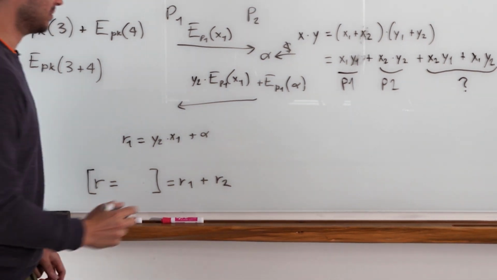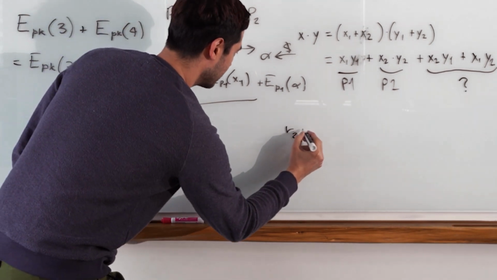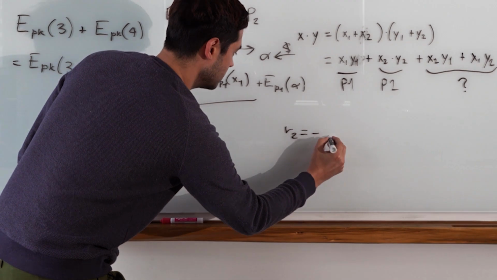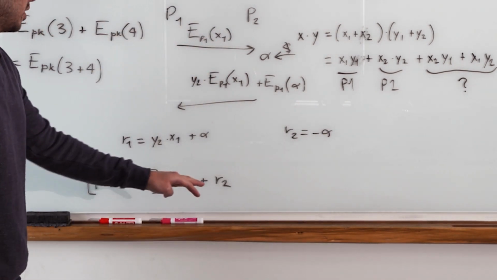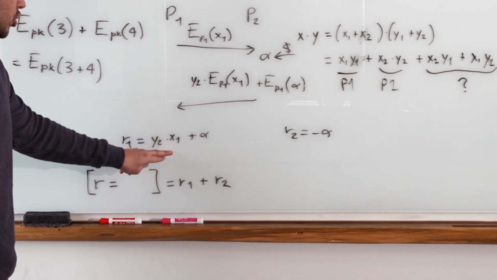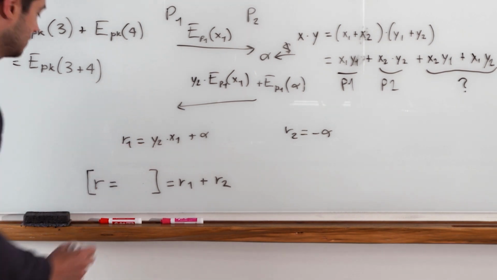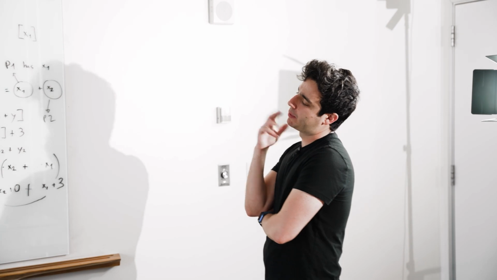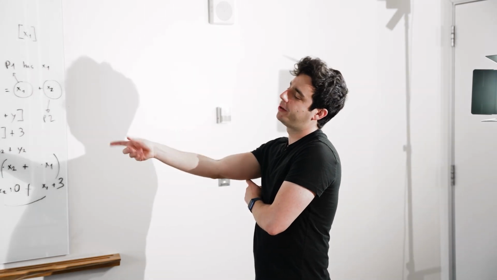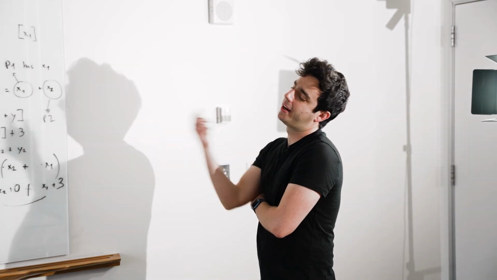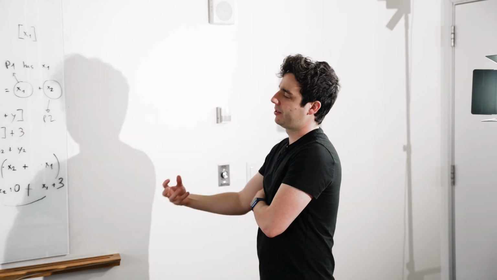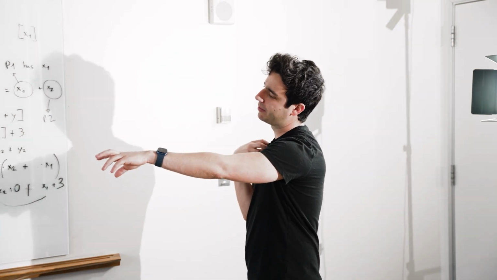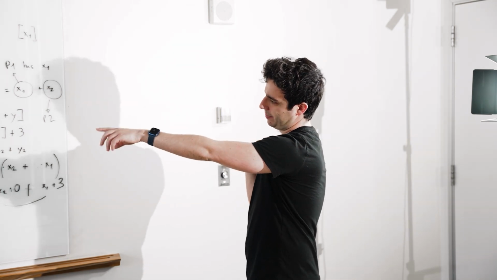Here what we obtain is that R2 is minus alpha. And so what we obtain is a sharing of this value, y2.x1. So what you're saying is player 1 knows R1, and player 2, of course, knows negative alpha because they sent over alpha. So that's our share, and your share is this R1 that you've decrypted from what you sent me.